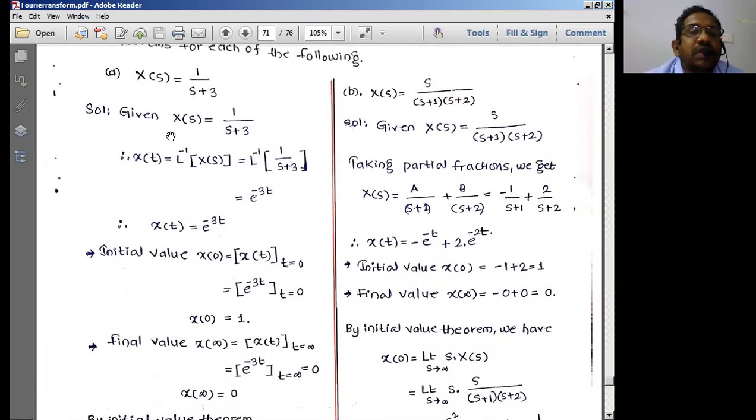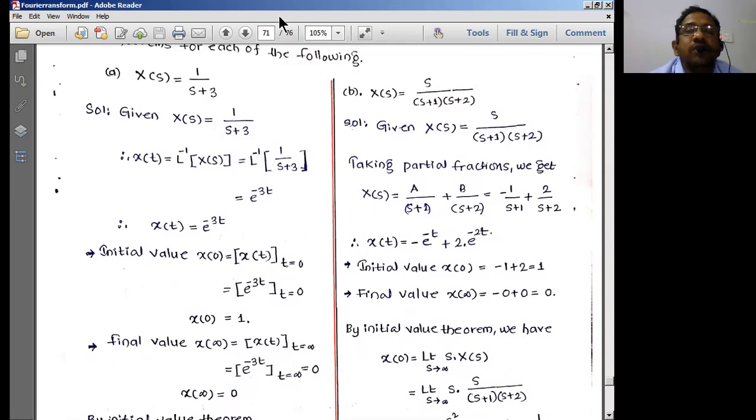So the inverse Laplace transform of 1 by s plus 3 we can write as e power minus 3t. Remember, if it is s plus 3, we get e power minus 3t. I'm just reiterating the same concept from previously, and we are simply using it here. So you should go back to the previous classes to know this particular representation.